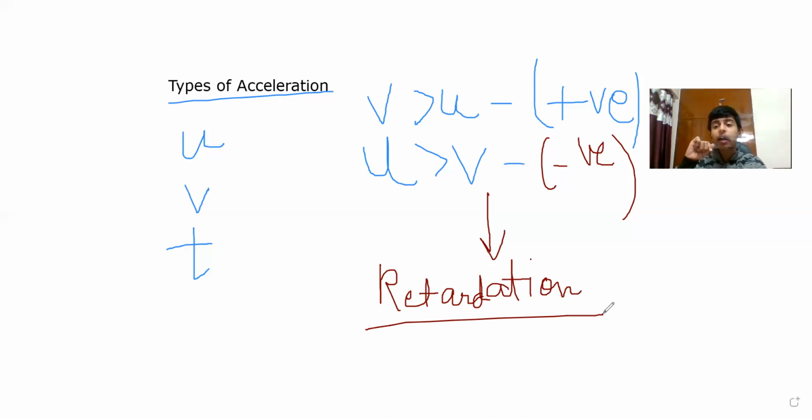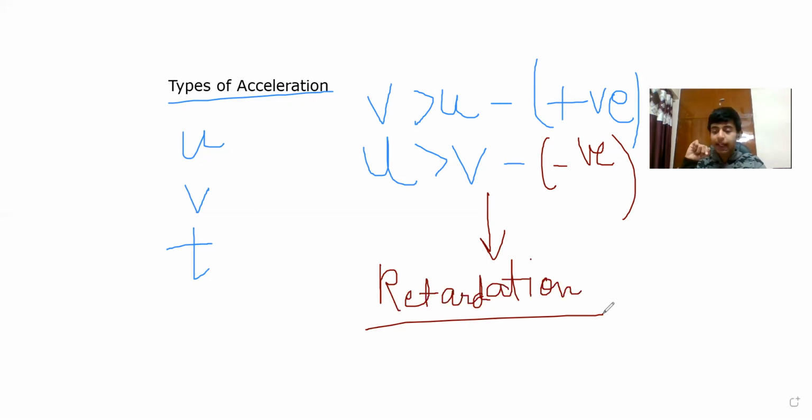On the basis of uniformity, we can have uniform acceleration or non-uniform acceleration. Basically, if the rate of change of velocity, that is acceleration, remains constant throughout the motion, then it is called uniformly accelerated motion.